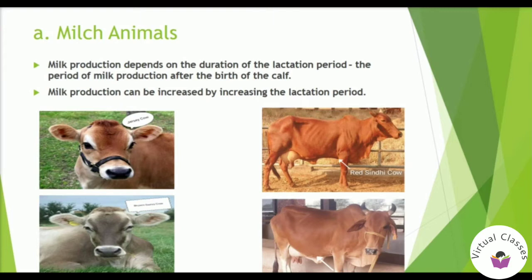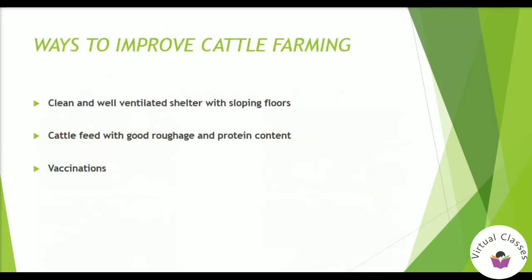So, milk production depends on the duration of the lactation period. What is the lactation period? It is the period of milk production after the birth of a calf. So, milk production can be increased by increasing the lactation period. The foreign cow breeds, for example Jersey and Brown Swiss, have a long lactation period, and the local breeds such as Red Sindhi and Sahiwal have high resistance to diseases. So these two breeds are crossed to get animals with both the desired qualities.